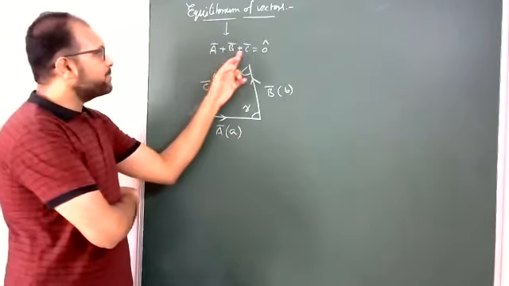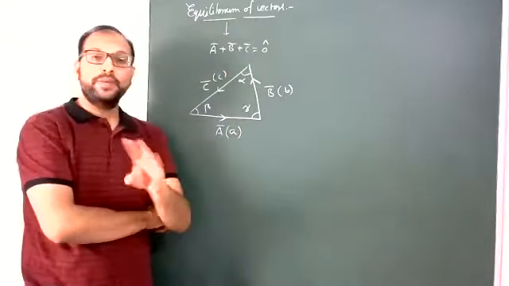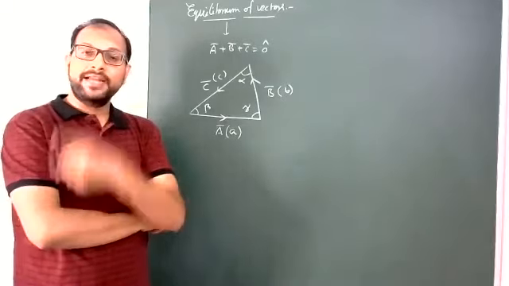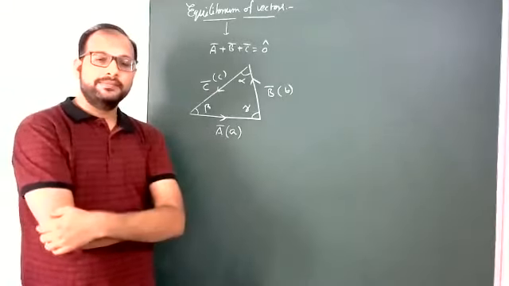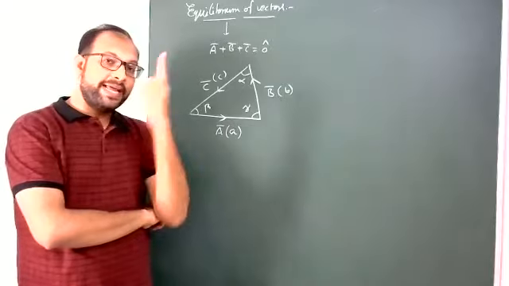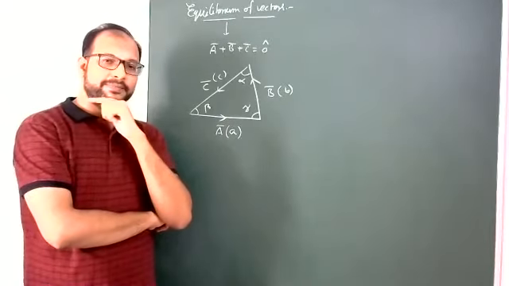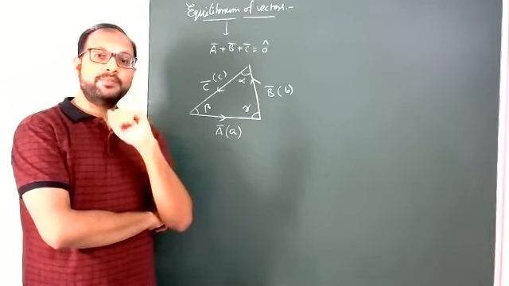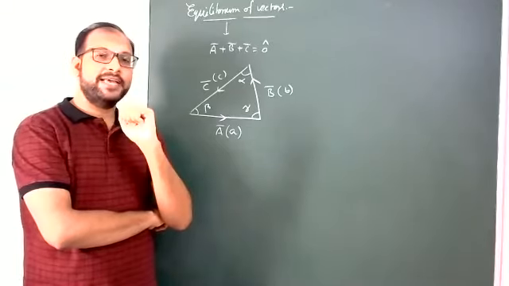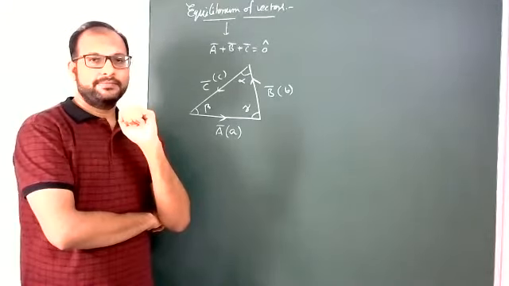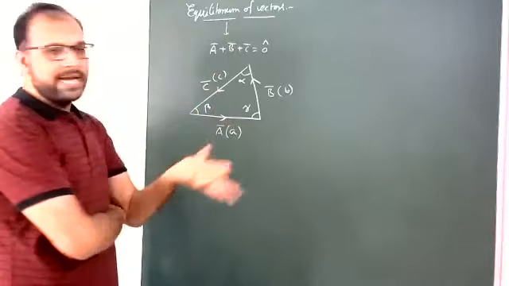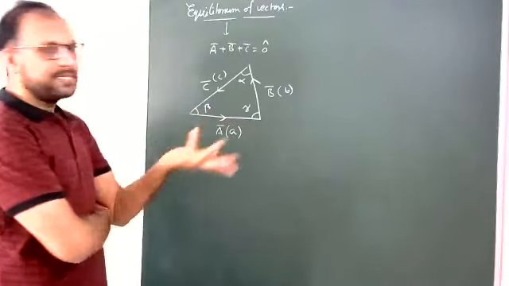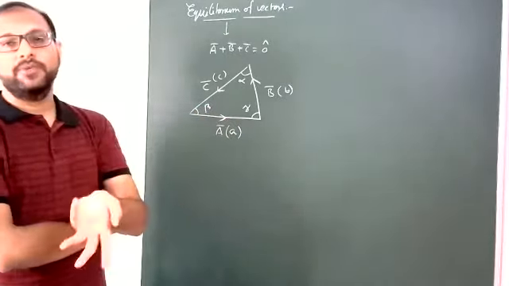Now A bar plus B bar plus C bar equal to 0 means these 3 vectors form a closed triangle. But we know from the triangle principle, previously I explained, in properties of triangles, that is not trigonometry. Here also the triangle is closed, all side lengths we know and angles also we know.